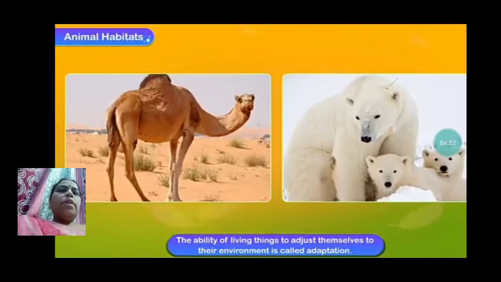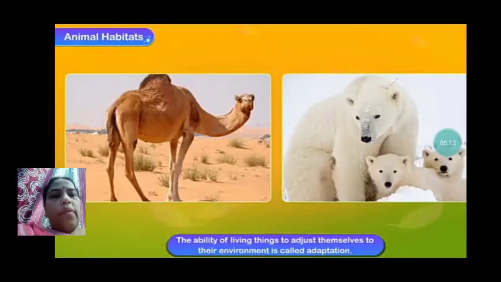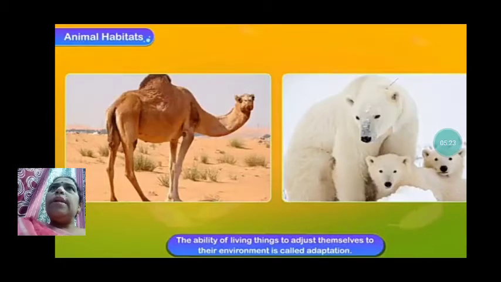Now, the ability of living things to adjust themselves to their environment is called adaptation. So what is adaptation? The animals have undergone different kinds of changes, and this ability to live in that kind of environment is called adaptation. To adjust themselves to their environment, the animals have undergone different kinds of changes, and the ability to survive in that environment is called adaptation.